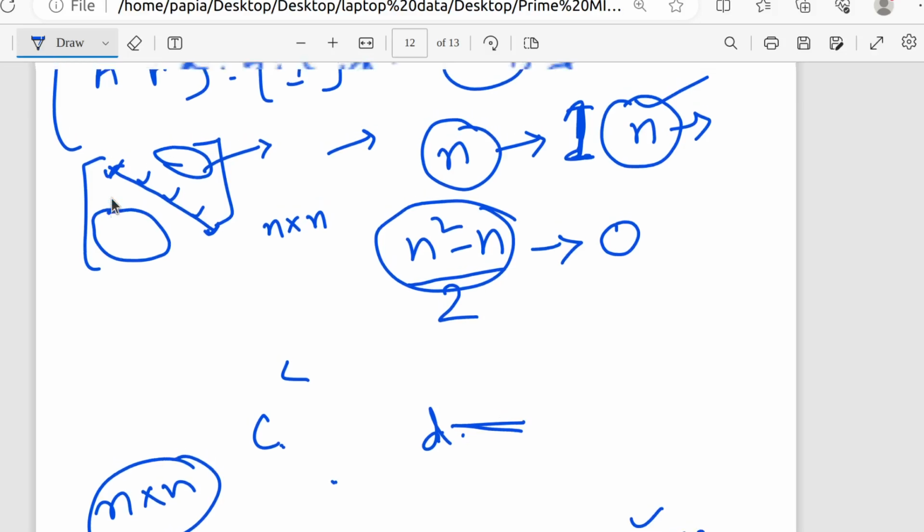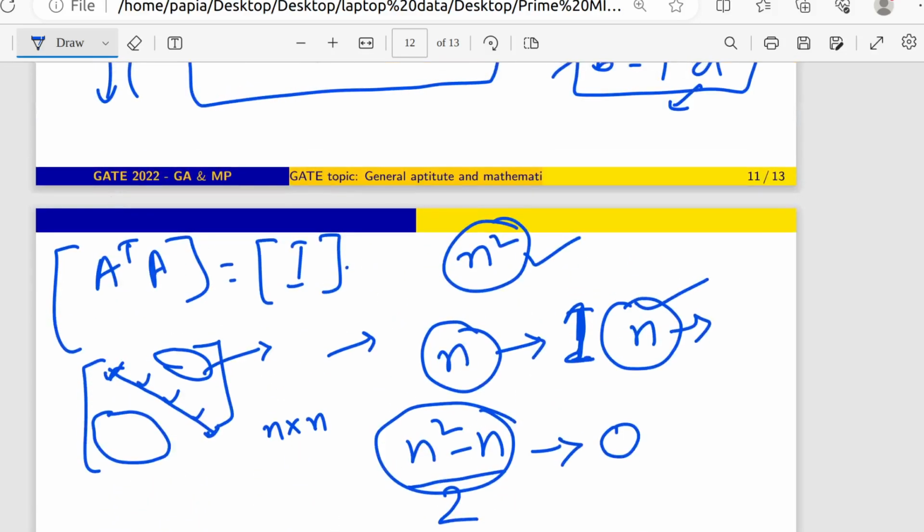So from this condition, n equations have something non-zero on the left hand side and 1 on the right hand side, and the rest, that is n square minus n by 2 such terms on the left hand side, give 0 on the right hand side.